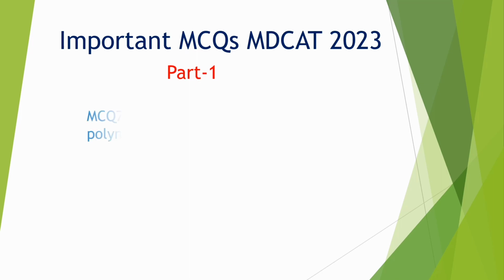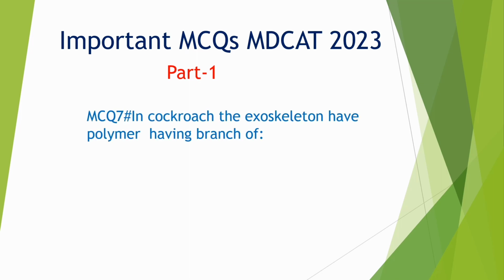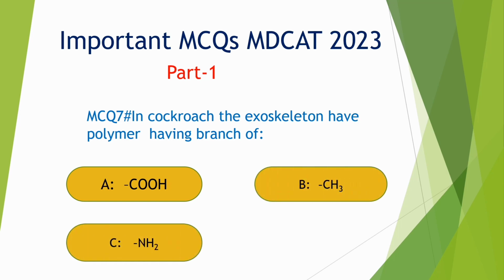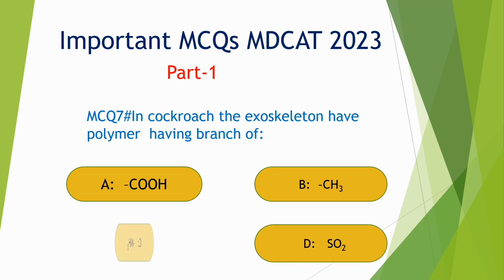MCQs number 7. In cockroach, the exoskeleton has a polymer having a branch of option A. COOH, B. CH3, C. NH2, D. SO2. Correct option is NH2, option C.